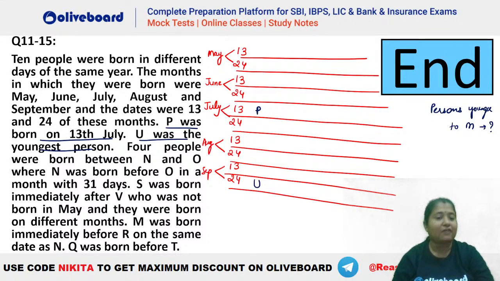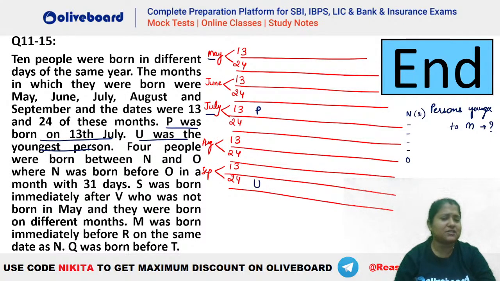After that, 4 persons are there between N and O, where N is born before O in a month with 31 days. So N has to be before O, right? So we have N, 1, 2, 3, 4, and then we have O here, and N has to be in a month with 31 days. That means either in May, July, or August.